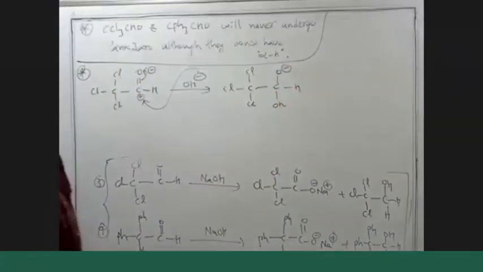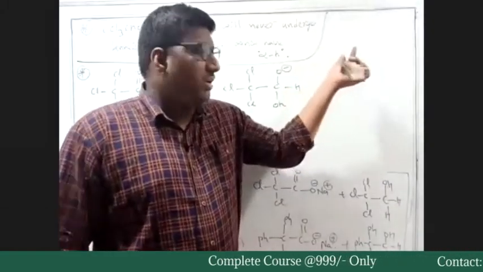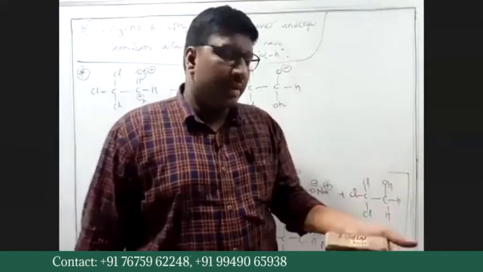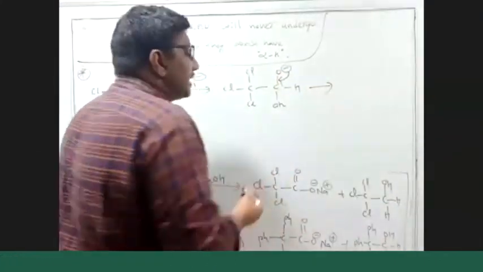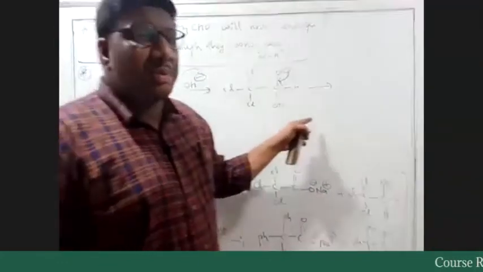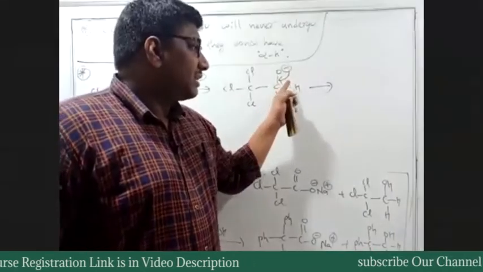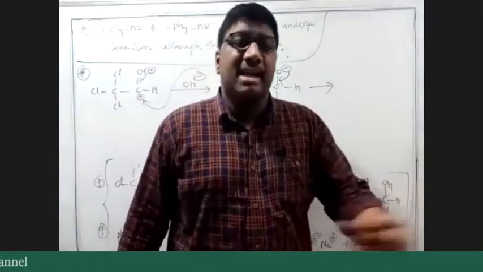Now the negative charge on oxygen is not that stable, because that negative charge comes in and we again have C double bond O. As soon as that negative charge comes in, here what should be our step? The hydride ion should leave, and that should attack the second molecule.